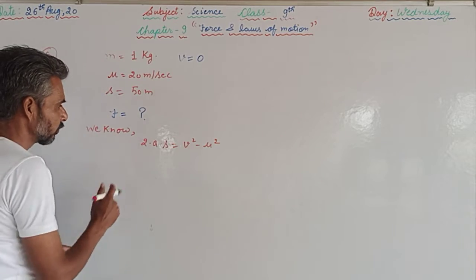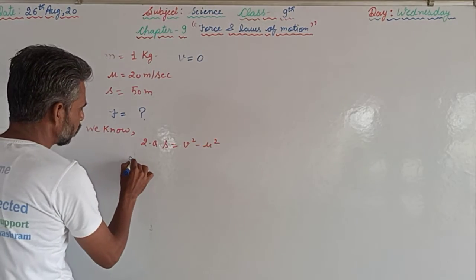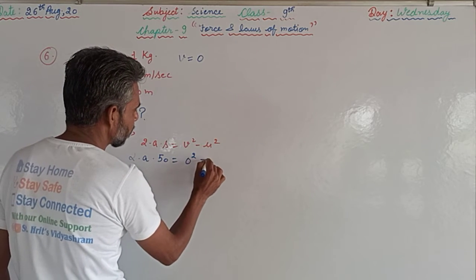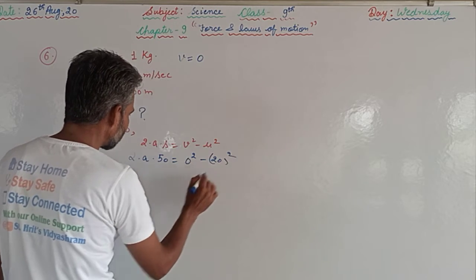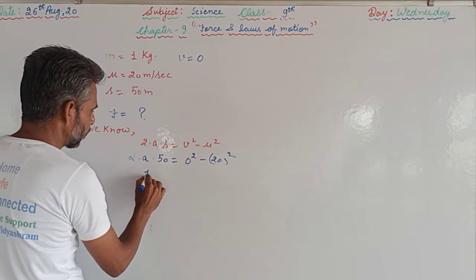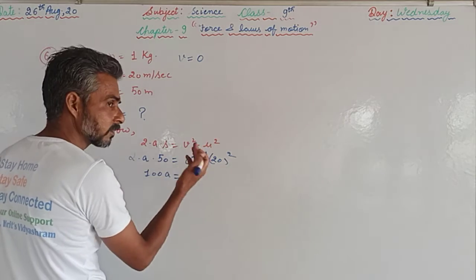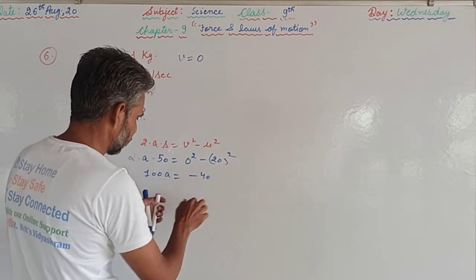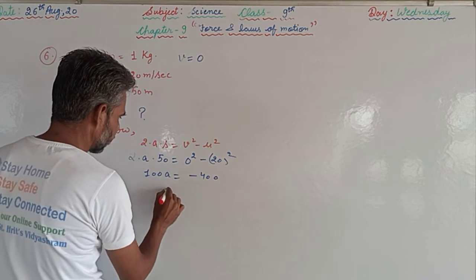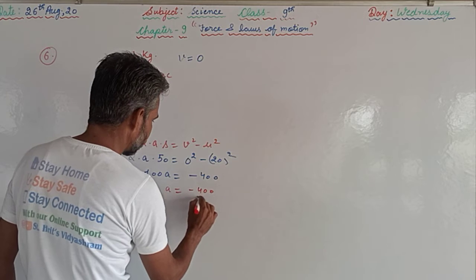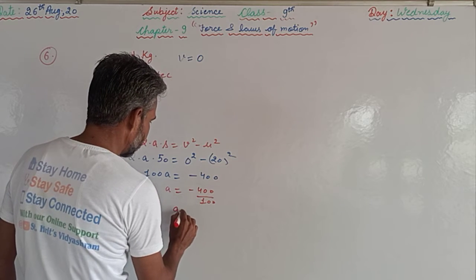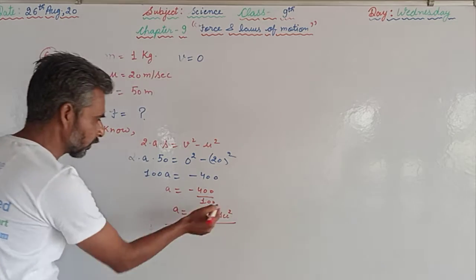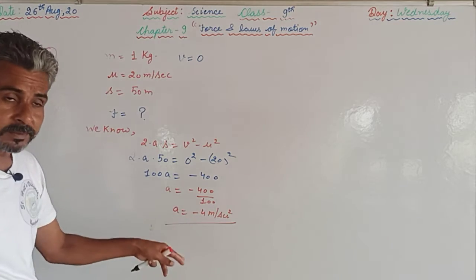So now we are supposed to calculate: 2 into a into s, which is 50, is equal to v square, means 0 square, minus 20 square. That is 2 times 50 is 100, so 100a is equal to 0 minus 400, that is minus 400. From here we can calculate a is equal to minus 400 upon 100. So a is equal to minus 4 meter per second square. We are supposed to write the units as well.